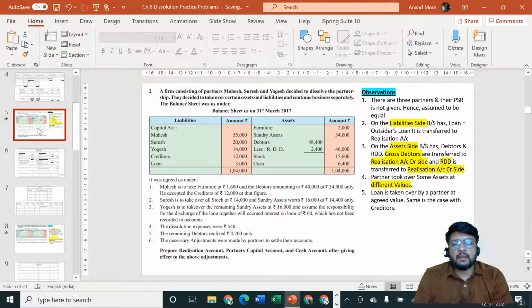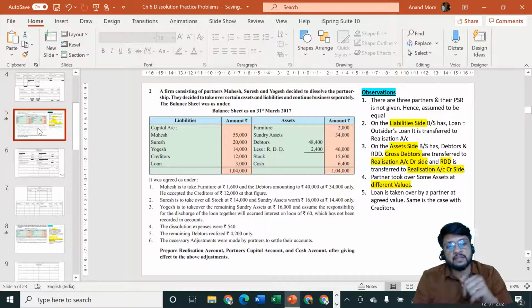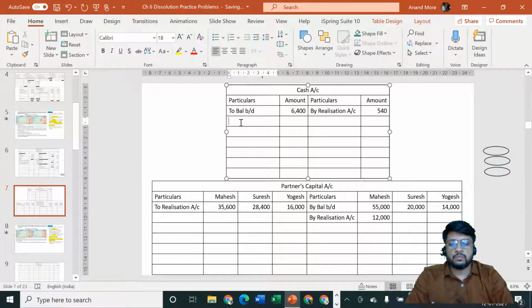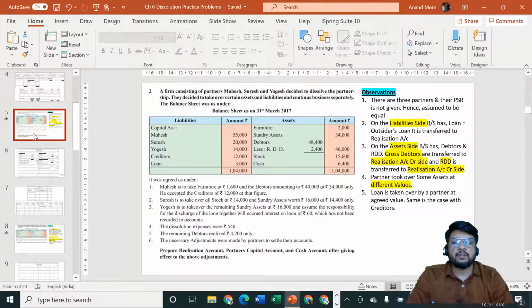Next, remaining debtors realize rupees 4,200 only. So 4,200 rupees are received, realized, that means cash is coming in, debit what comes in, cash account debit side to debtors. Debtors are going out, but debtors are sitting in which account? Realization account. So we'll say to realization account. Amount is how much? Amount is rupees 4,200.